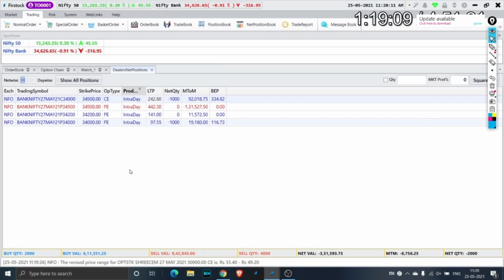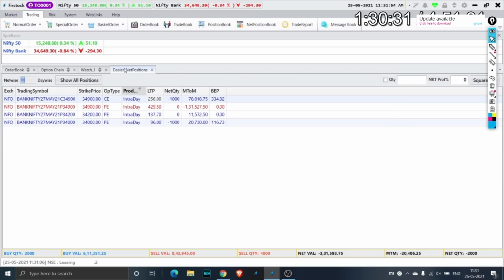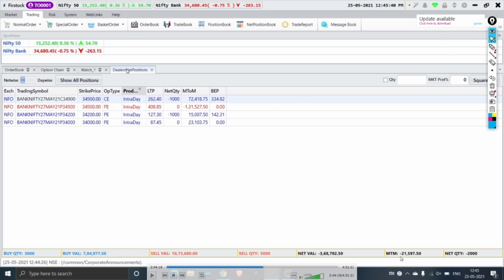So we further move ahead in the trade. As the market continues to go up, we shift from 34,000 PE to 34,200 PE. So I'll just show that to you as well. So we move from 34,000 PE to 34,200 PE. So you can see that this is at 260, this is at 130. And we don't make any adjustments after this till 1 o'clock because we have one more entry at 1 o'clock. As we move towards 12:45, you can see that our M2M is still negative 21,000 and we still have the same position. Nothing is changed. So same position is there. Here also we have the same position.